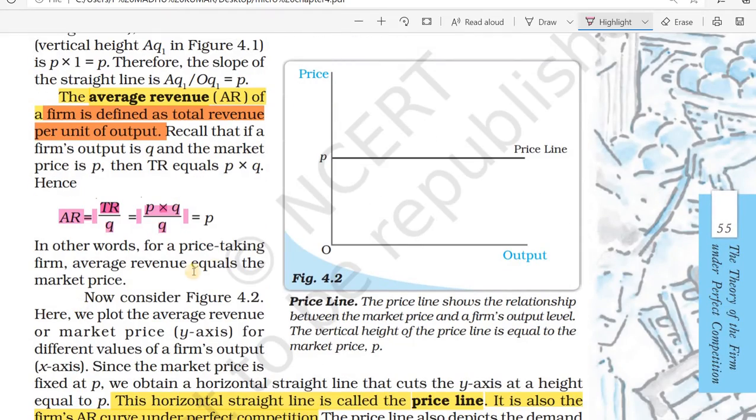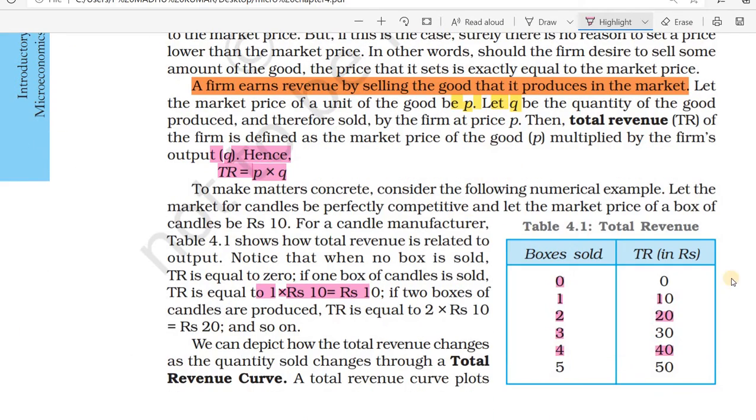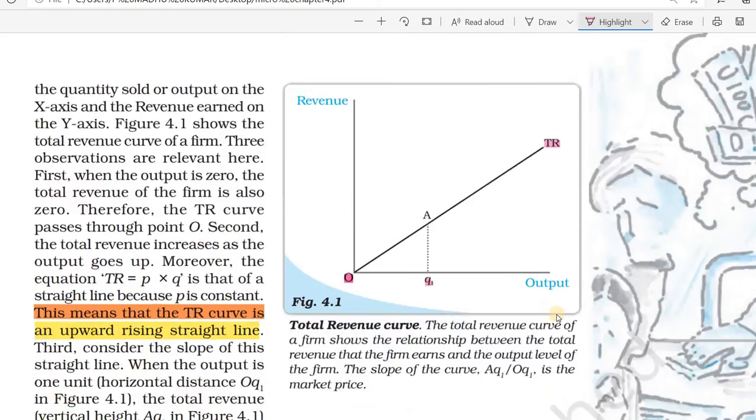Then we can draw the diagram. If we take the total revenue divided by quantity: 10 by 1, 10; 20 by 2, 10; 30 by 3, 10; 40 by 4, 10; 50 by 5, 10.